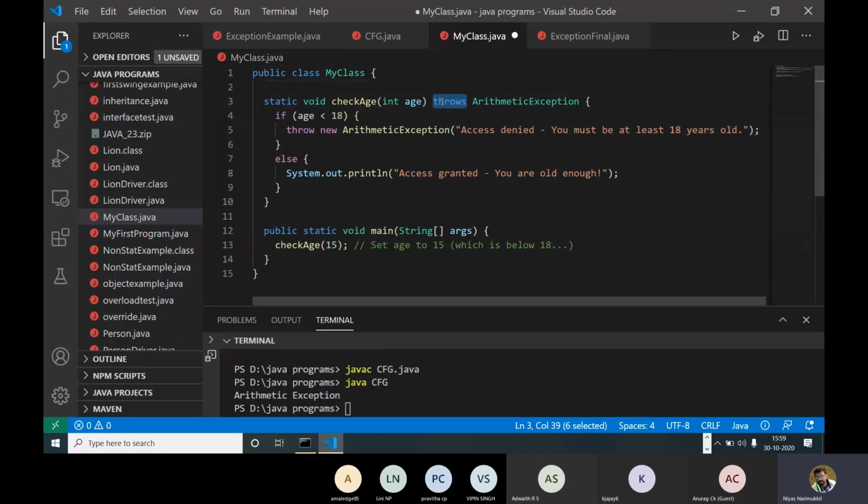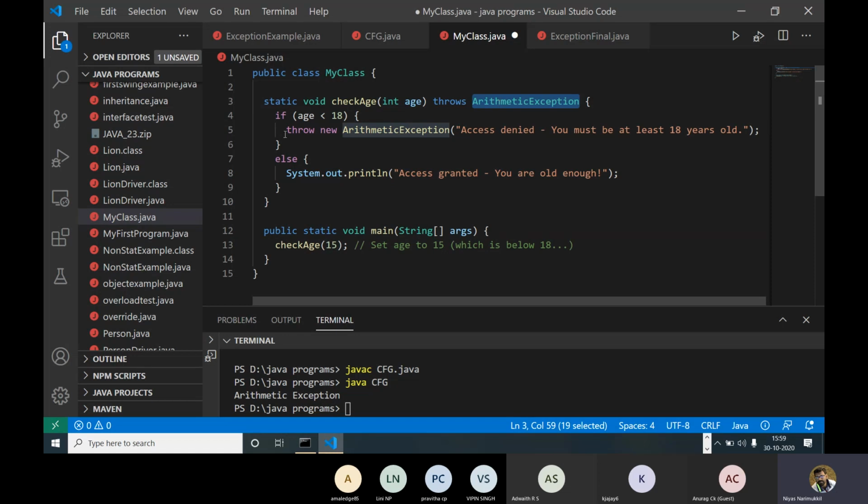This throws keyword means this checkAge function will throw some exception. So this function will throw some exception instead of a specific set of code. This entire function will throw some exception, so it will check the entire code inside that specific function. Which exception will this throw? It will throw an arithmetic exception.